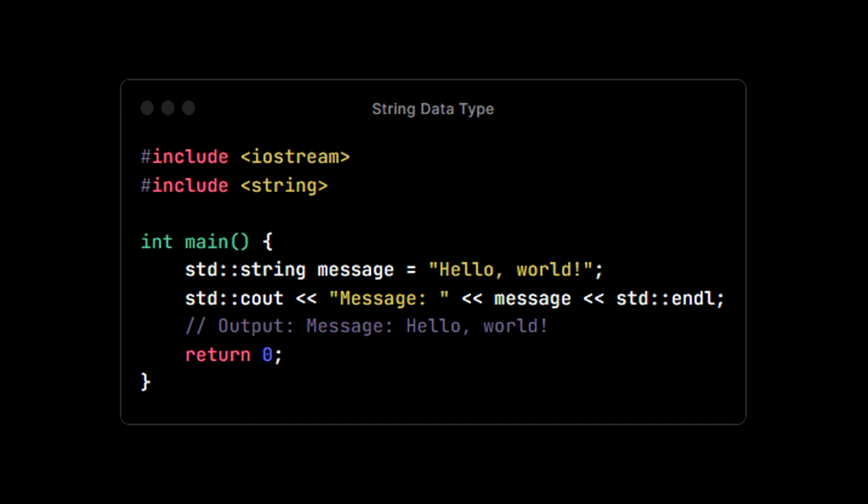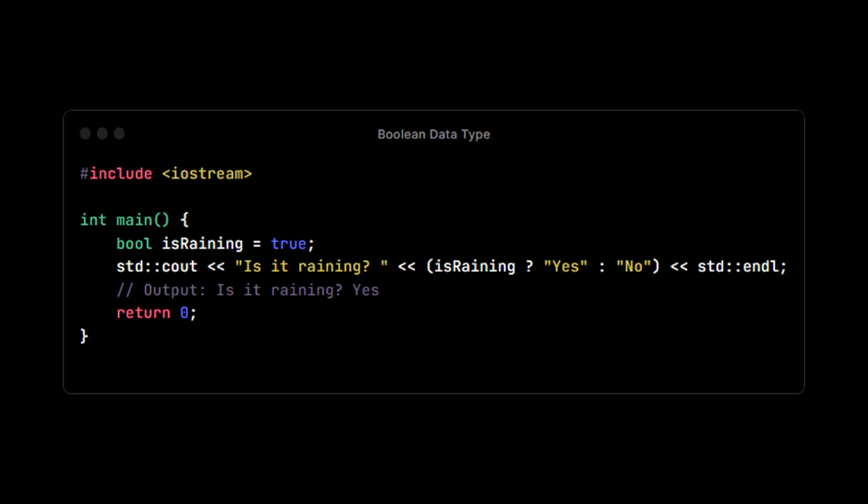String data type. In C++, strings are represented using the std::string class from the standard library. They are used to store a sequence of characters. Here's an example.